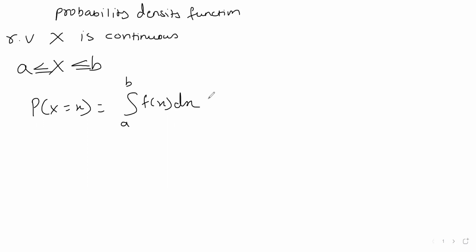Just as we had expected value and variance, in this probability density function also there will be expected value and variance, and also the cumulative probability. Cumulative probability will be from addition of all the probabilities. As these come, we will write their formulas and learn. So basically we should know that if x is a continuous random variable, that is if x assumes values between a to b, then probability of x is integration running from a to b of f of x dx. We will learn all the formulas gradually.